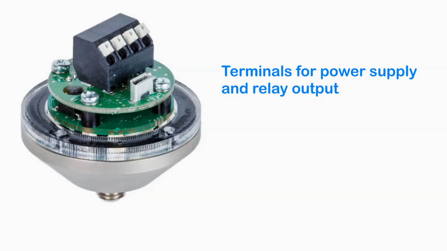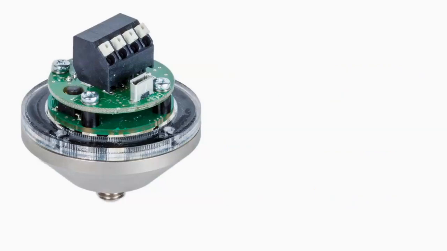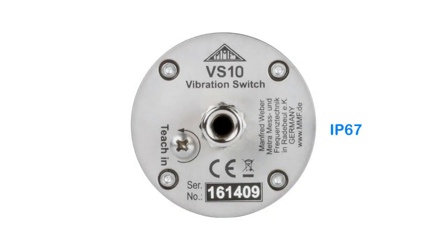Signaling of alarms is done via the relay switch output. The connection of the relay contacts and the power supply is done via terminal blocks which become accessible after opening the lid. For operation, a supply voltage between 5 and 30 volts DC is needed. Inside the case is also a USB socket for setting up the device. A 4-wire connection cable is inserted through a waterproof cable gland. The vibration switches have a protection grade of IP67.